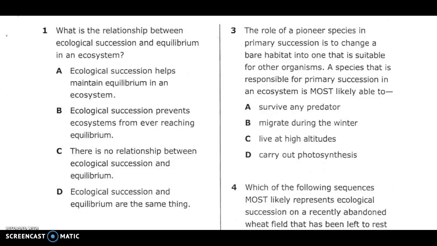A. Ecological succession helps maintain equilibrium in an ecosystem. B. Ecological succession prevents ecosystems from ever reaching equilibrium. C. There is no relationship between ecological succession and equilibrium. D. Ecological succession and equilibrium are the same thing.